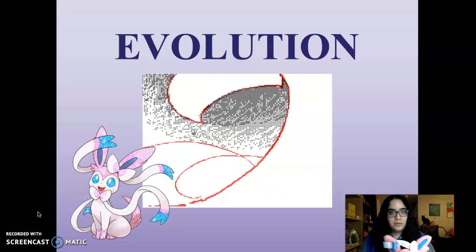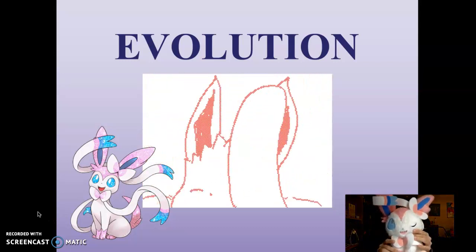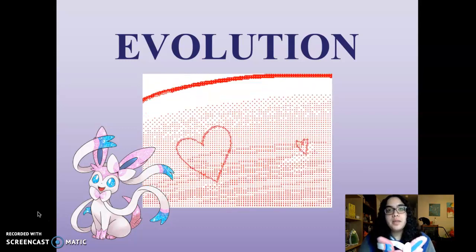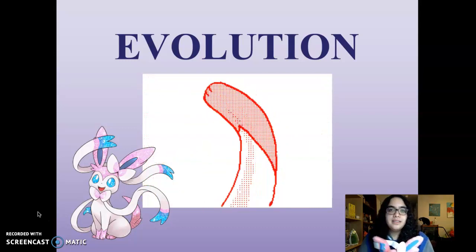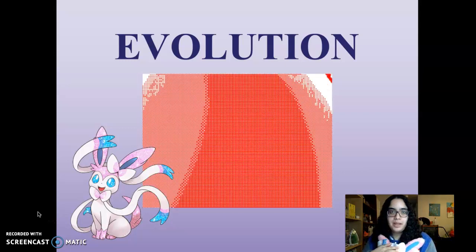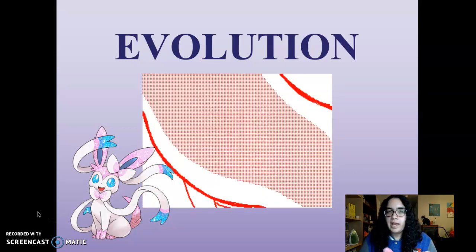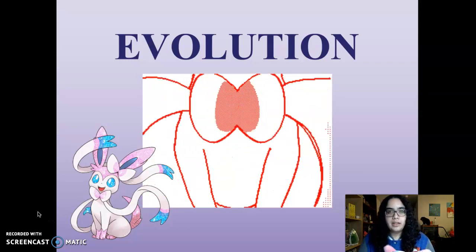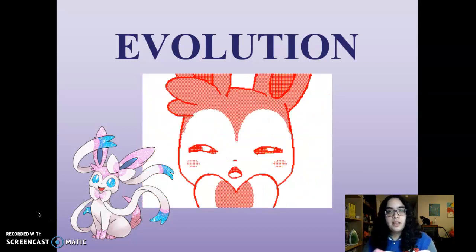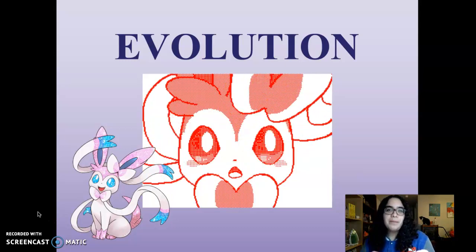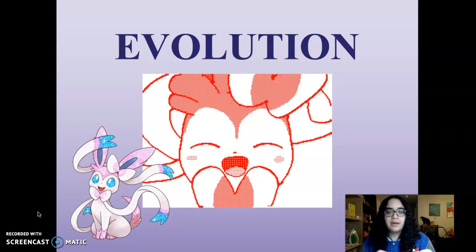In case you were wondering, this lovely creature in my hands and on your computer screens is a Pokemon called Sylveon. And Sylveon is my favorite Pokemon. So, I bet now you're wondering why I have a Pokemon up on the screen. And the reason is that Pokemon are well known for their ability to evolve. And that's our topic today. We're going to be talking about evolution.